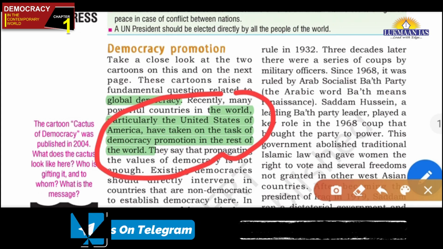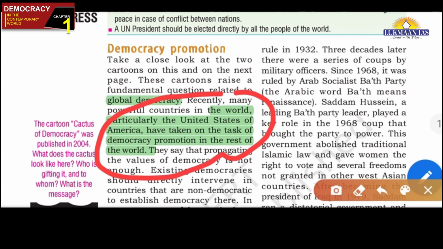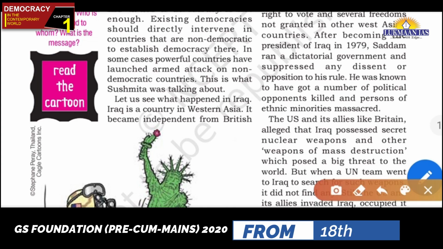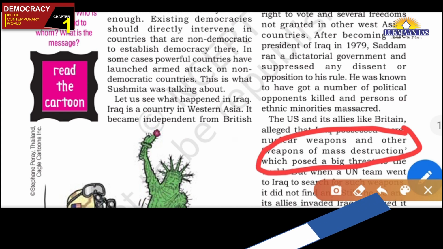That means where there is no democracy, the values of democracy should be imposed. The attack on Iraq was also under the garb of Iraq possessing weapons of mass destruction. In fact, there was also the dictatorship of Saddam Hussein, which was to be removed, and democracy was to be established there, friends.